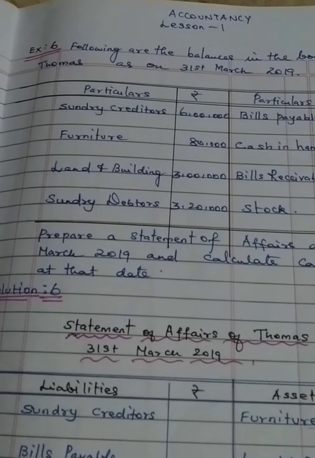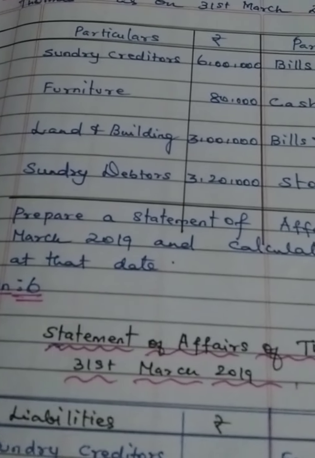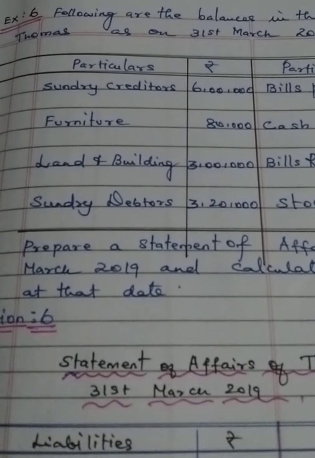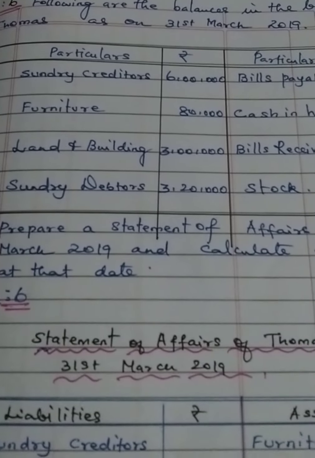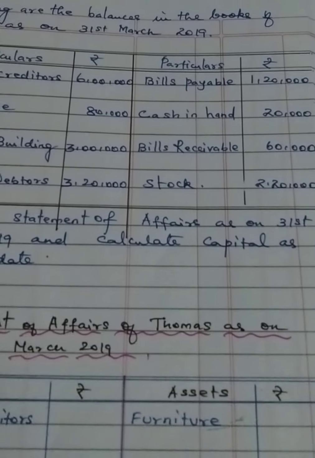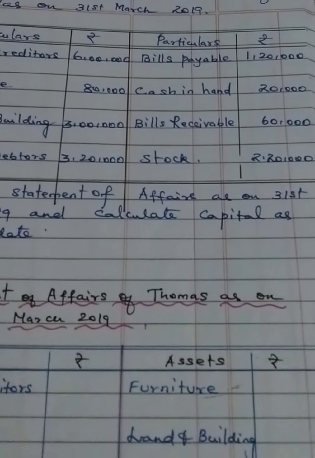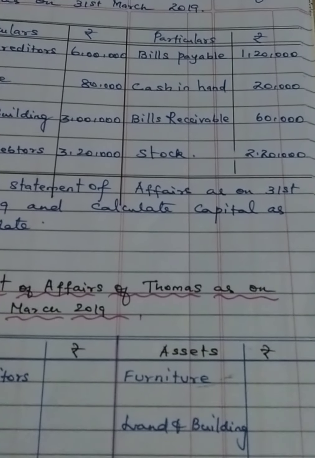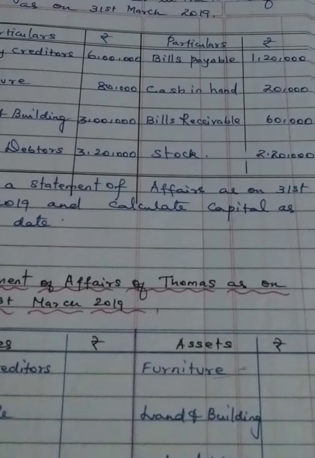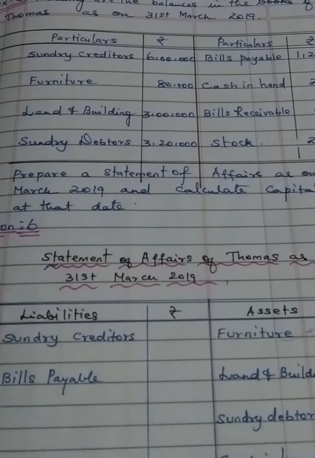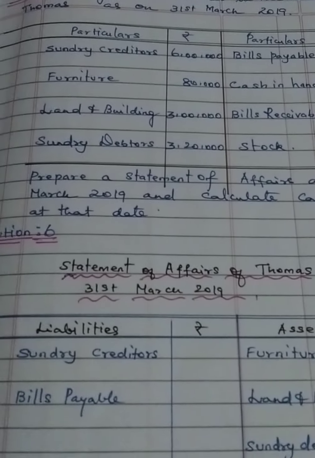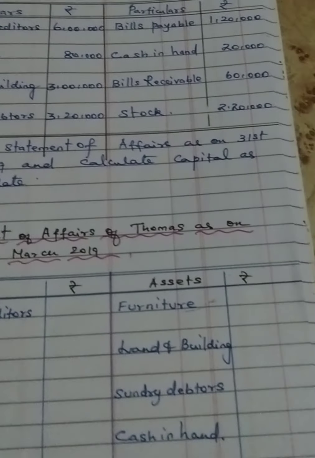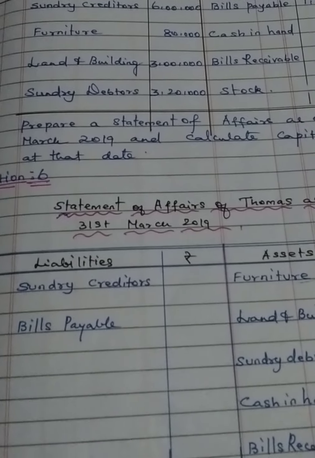Particulars: sundry creditors 6 lakhs, furniture 80,000, land and building 3 lakhs, sundry debtors 3 lakh 20,000, bills payable 1 lakh 20,000, cash in hand 20,000, bills receivable 60,000, stock 2 lakh 20,000. Prepare a statement of affairs as on 31st March 2019 and calculate capital as at that date.